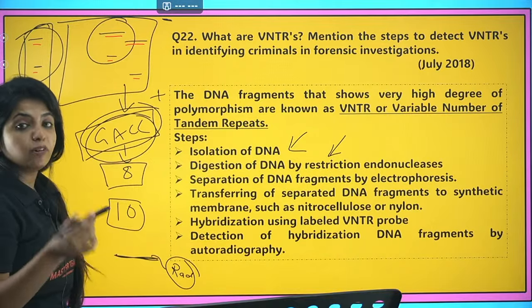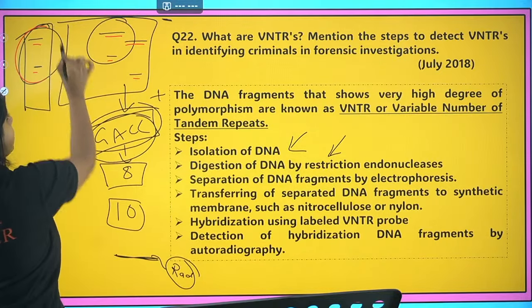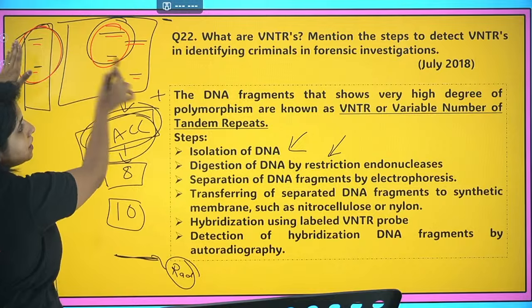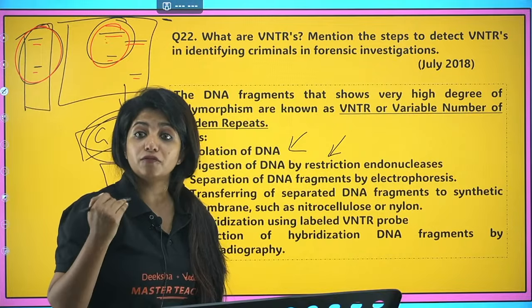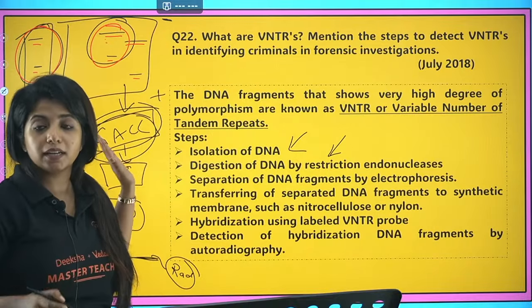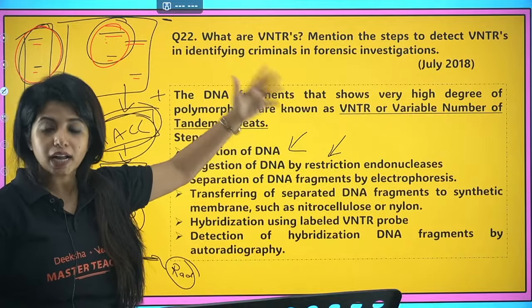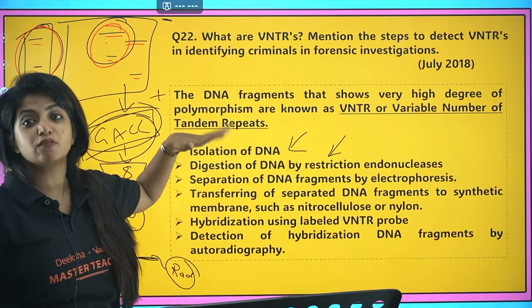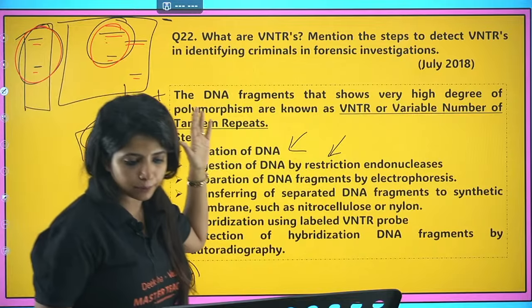Now we put UV radiation to see it visibly. And when we look, we find that the strands look exactly similar. So probably this person did the crime. This is the basis of DNA fingerprinting. I told you I am skipping the DNA fingerprinting portion, since that question can come too. You can answer in two different ways. Over here, you do not have to explain much, but in DNA fingerprinting, you have to elaborate a bit more.